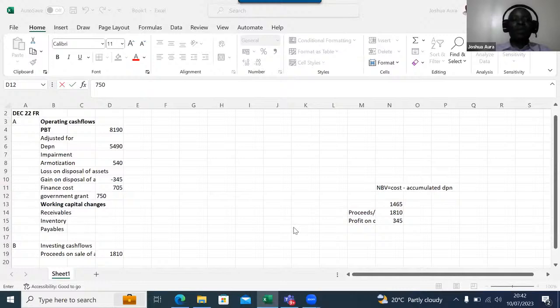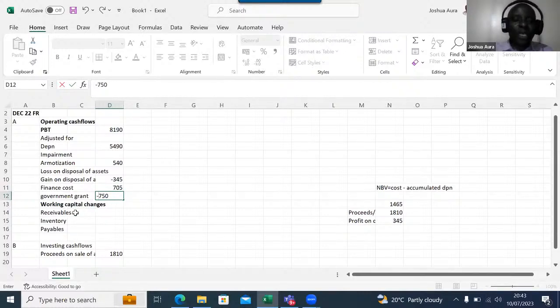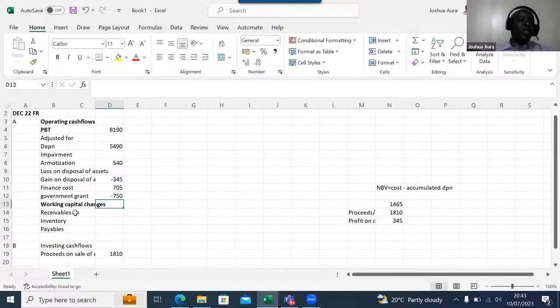Ladies and gentlemen, why are we subtracting? Because you can see in the other row, it was added. It was an income. So now we need to subtract. From there, we go straight to the working capital changes, where we're looking at what we've called rest in peace.